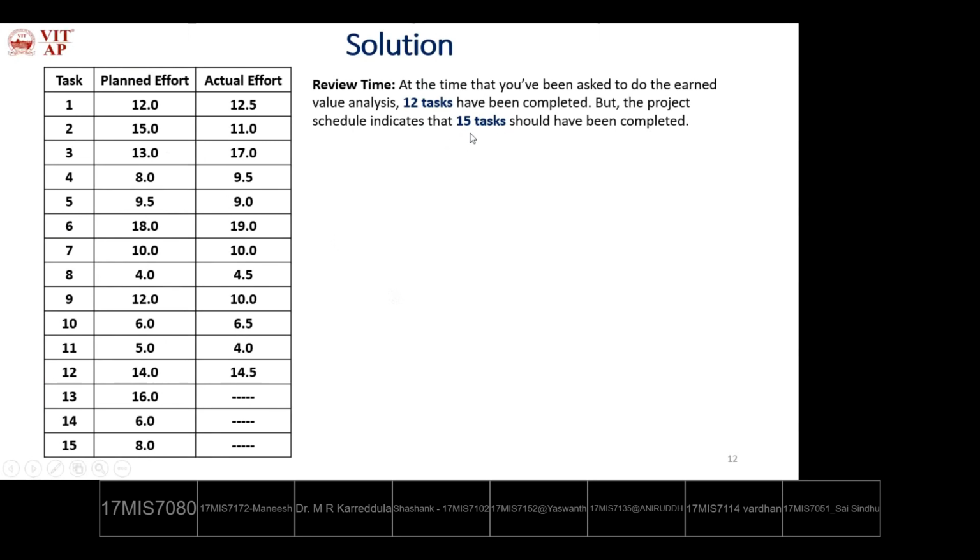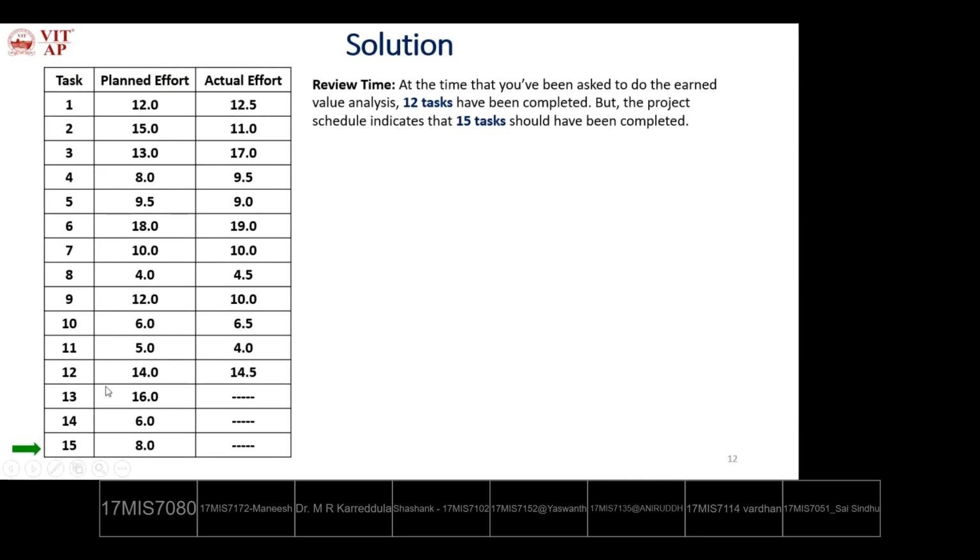So what is the budget allotted for 15 tasks? At the time of review, we have to finish 15 tasks. What is the budget allotted? Adding all this: BCWS of task 1, BCWS of task 2, BCWS of task 3, and so on. What is BCWP? BCWP of task 1, BCWP of task 2, BCWP of task 3.